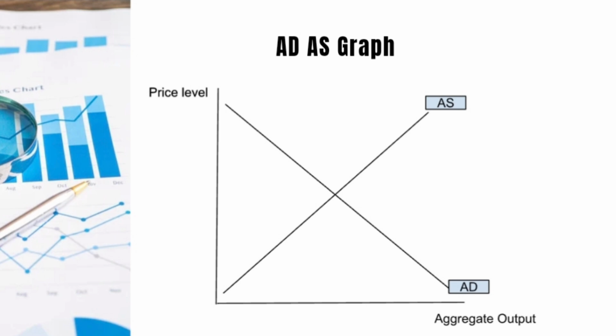So if the aggregate output is low because people won't buy as much products, and with that companies realize that if no one is buying, then they won't get profit, so they would rather decrease the amount of products they produce.